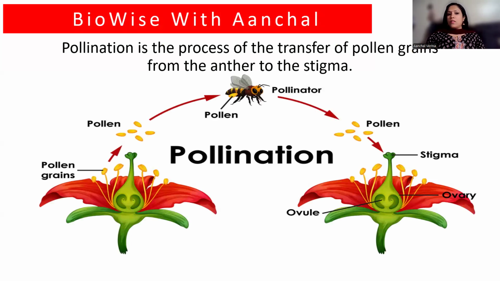Now, what is pollination? Pollination is a process of transfer of pollen grains from the anther of a flower to the stigma of the same flower, or a different flower of the same plant, or a different flower of a different plant of the same species. Pollination will be successful only when it takes place between flowers of the same family, or you can say the same species. Pollination is the transfer of pollen grains from the anther to the stigma. Check how many of you have given the right answer in the comment section.